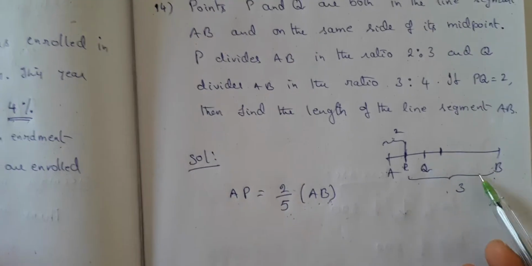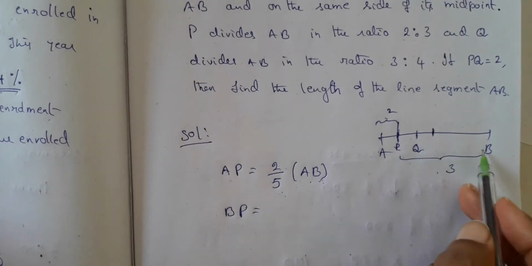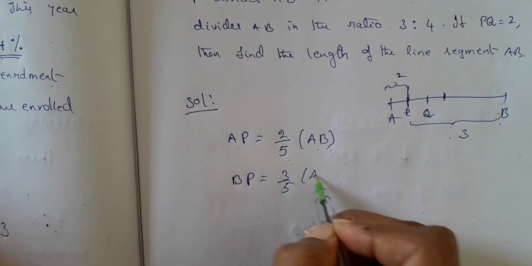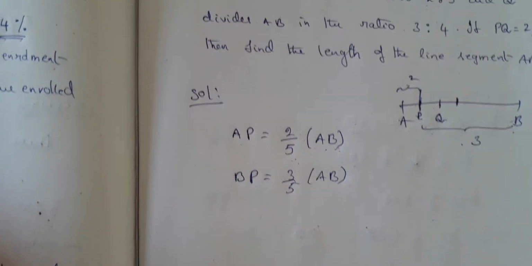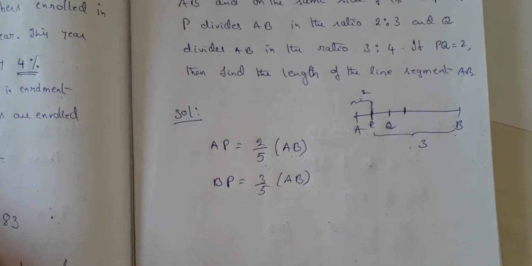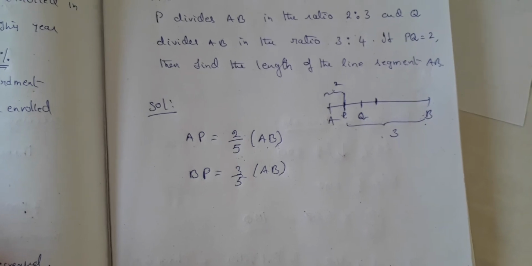Now let me write the BP value. BP is equal to what? 3 out of 5, is it not? 3 out of 5 of the whole AB. So from the problem, I could come to a conclusion about what the AP and BP values are.